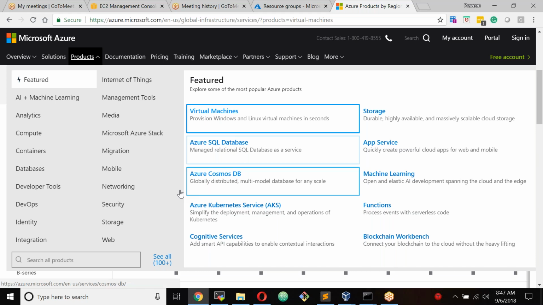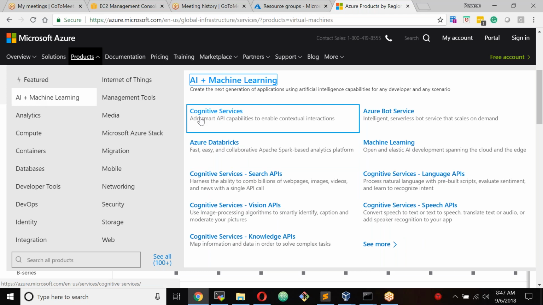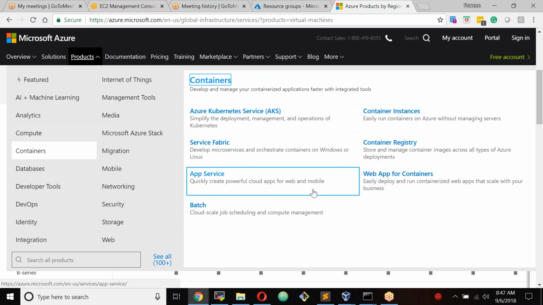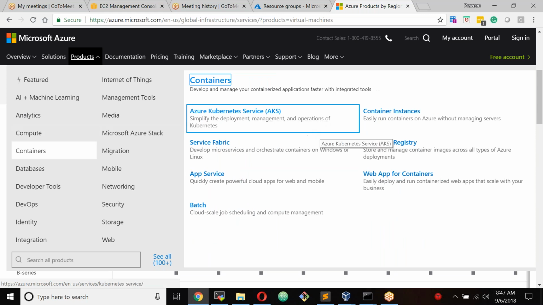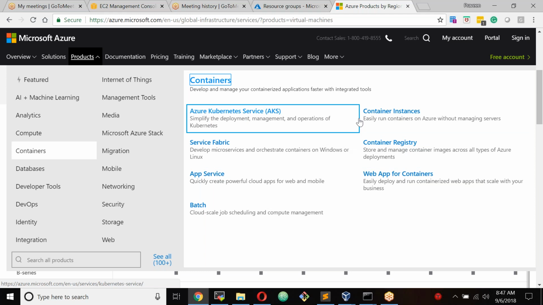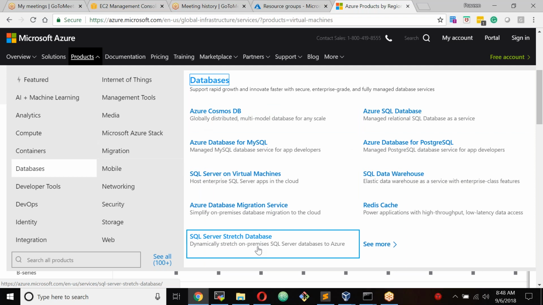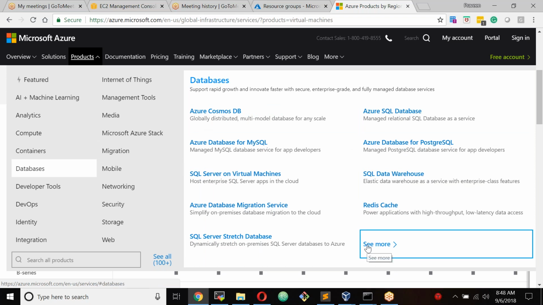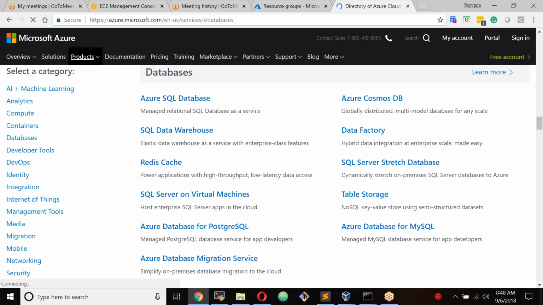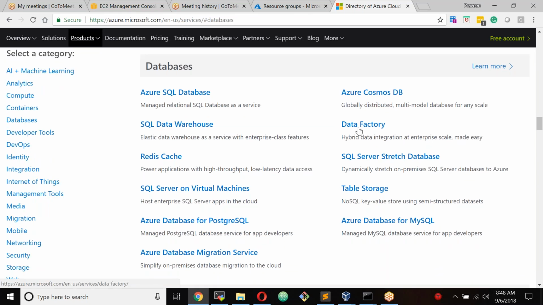And these are the different services that are there: virtual machines, machine learning services. These are analytic services, compute services, containers, AKS (Azure Kubernetes Service), container registry, container instances. So you can build containers in the cloud. Then databases, all the different kinds of databases. If you're from a database background, you might be interested in this: Azure SQL Database, Cosmos DB, Data Factory, table storage, and all those things.